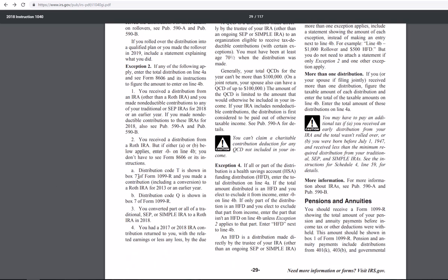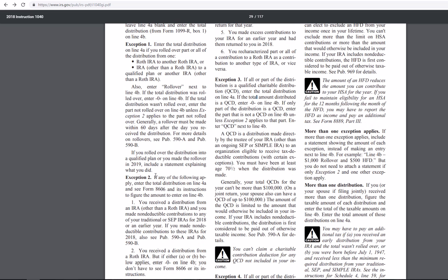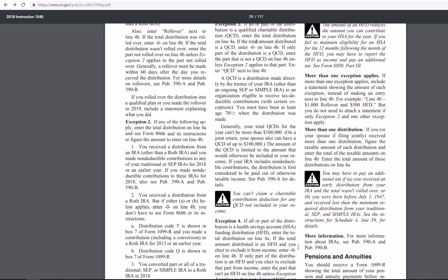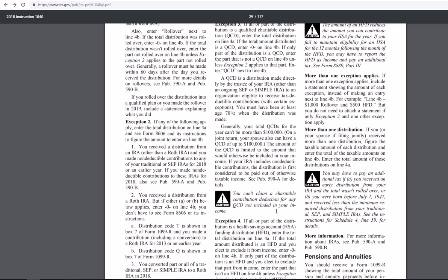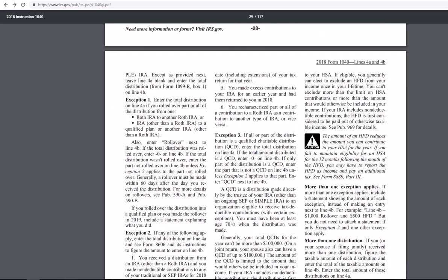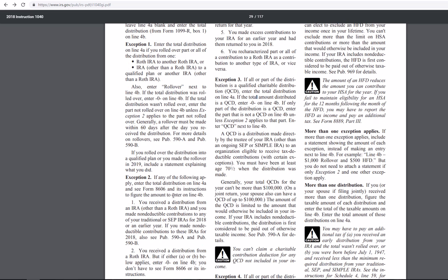That's a very weird way of stating that. Or if you have a rollover and a health savings account distribution. So exception 1, 3, or 4, if you have two of any of those, you need to include a statement. But if you include exception 2 and one other one, then you don't need to include a statement. That's what it says right here.